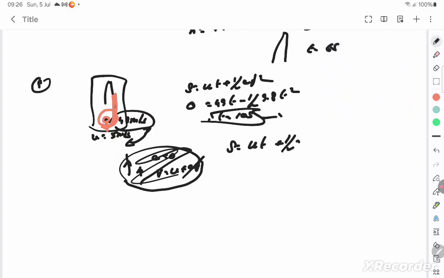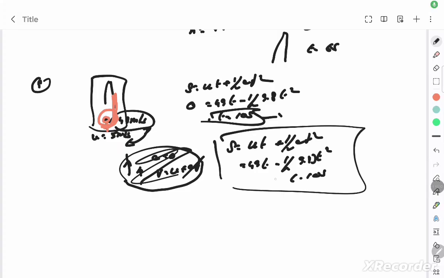ut plus half at square, where it's still 49t only, minus half into 9.8 into t square. Still the time is only 10 seconds, which is same as before, because of the frame of reference. The initial frame of reference is everything with respect to the boy. This is with reference to the boy. Okay, so we don't add.